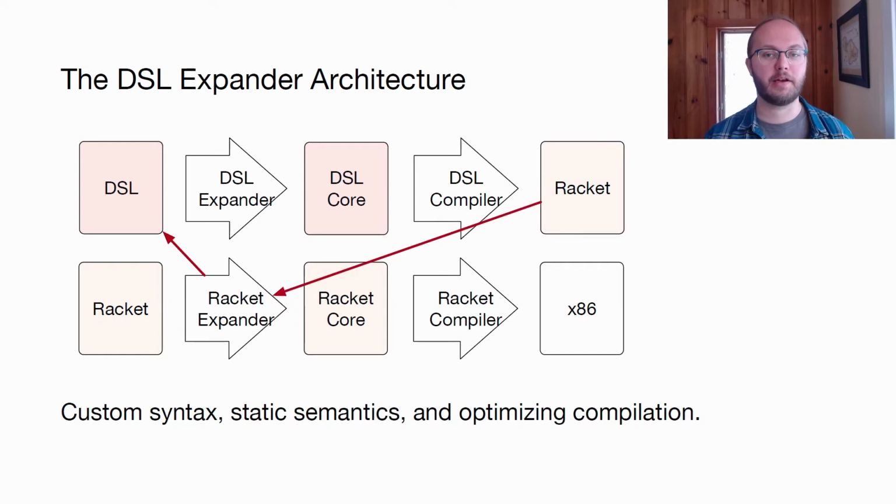We use the same architecture to make DSLs extensible as we use to make Racket extensible. We combine a macro expander, a core language, and a compiler. Using a custom expander and compiler means that DSLs can implement any kind of syntax, static semantics, or optimizing compilation. For example, the PEG DSL has a static semantics that rules out left recursive parsers. The PEG DSL compiler implements this with a fixed point analysis.